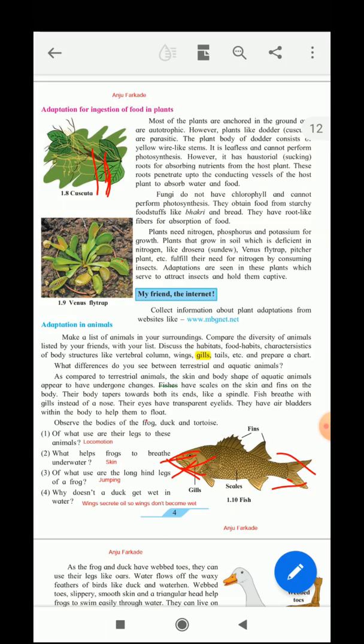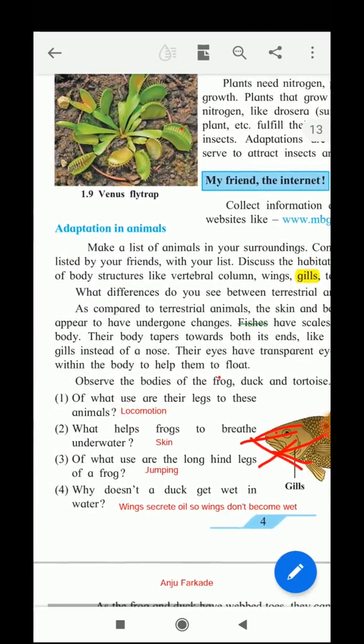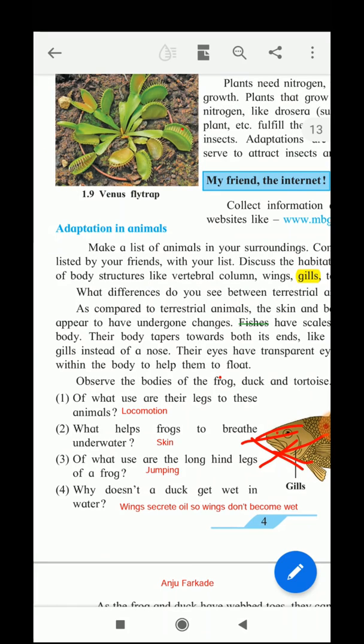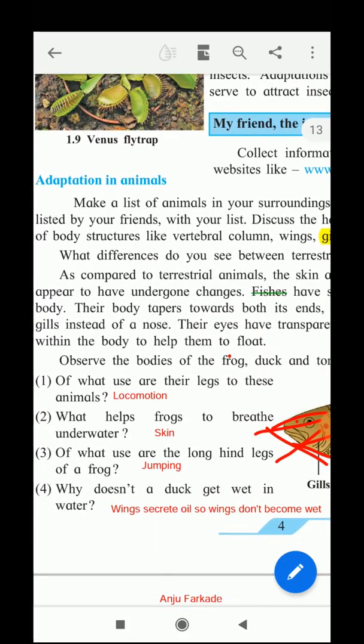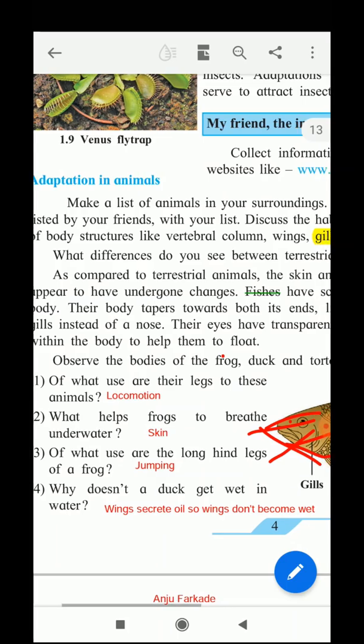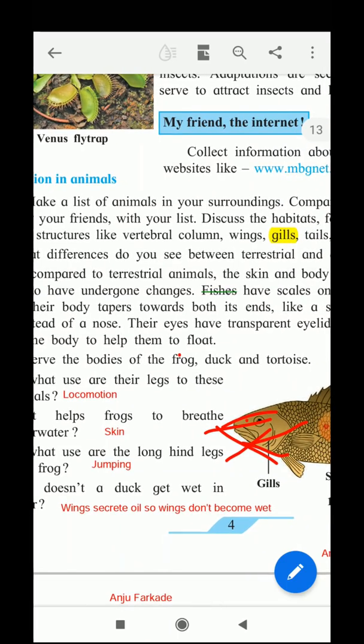Now observe the bodies of the duck and the tortoise and answer these questions here. For what use are their legs to these animals? They use these legs for locomotion. What helps frogs to breathe underwater? Skin. Of what use are the long hind limbs of the frog? They are used for jumping. Why doesn't the duck get wet in water? The wings secrete oil, so the wings don't become wet.